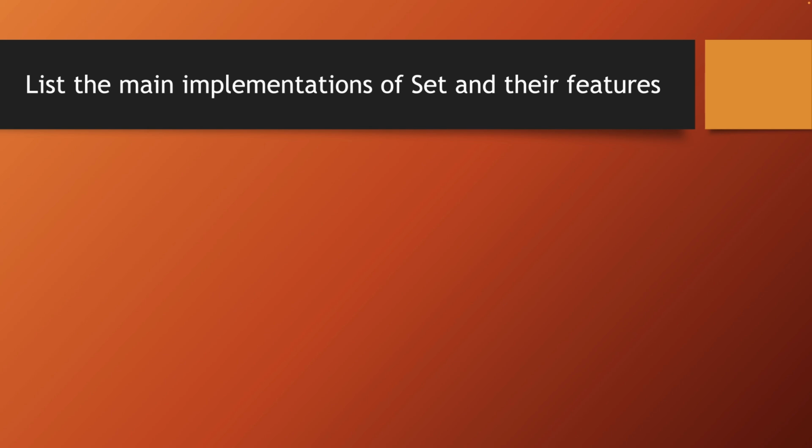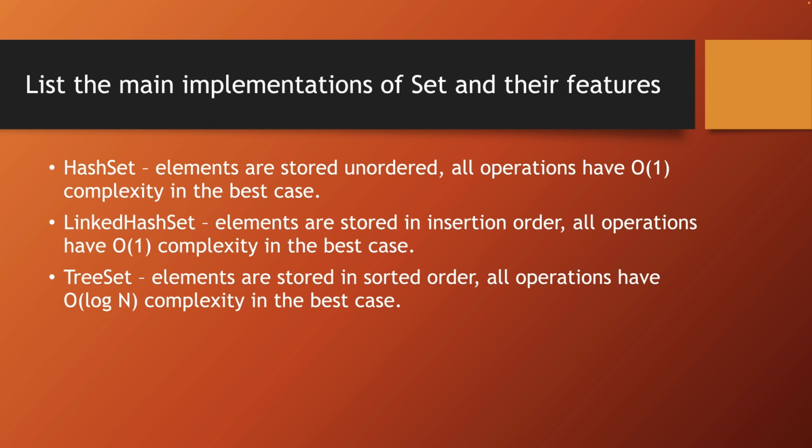List the main implementations of set and their features. Hash set. Elements are stored unordered. And the complexity of operations is in the best case O of 1. Linked hash set. Elements are stored in the order of insertion. And the complexity of operations is also in the best case O of 1. Tree set. Elements are stored in sorted order. And the complexity of operations is in the best case O of log n.